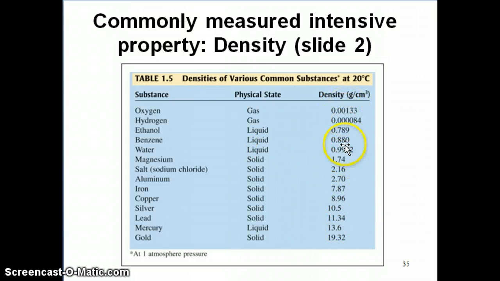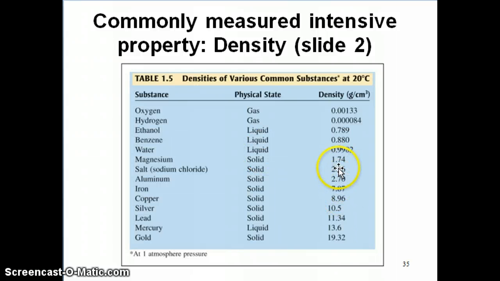So if you look at these numbers, you can pretty much tell that liquids are about 100 to 1,000 to 10,000 times more dense than the corresponding gases. Solids, on the other hand, are even more dense because you can pack more particles in a given amount of volume if it's in the solid state.